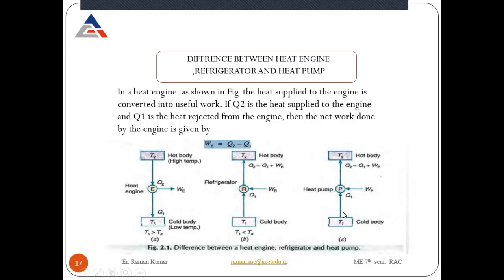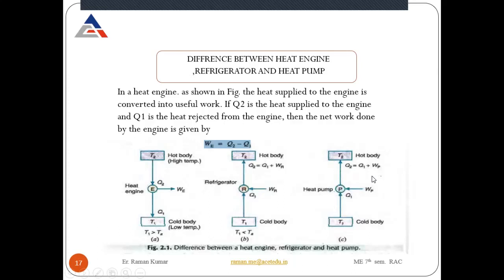There we will use this heat pump to increase the temperature of the room, because the outer temperature during winter is very low, and your room temperature is also low. So we want to increase the temperature of our room. Here, first we will increase the temperature of the air whose temperature is T1, and after it passes through the heat pump, its temperature is going to increase. Then that increased temperature air is supplied to your room.